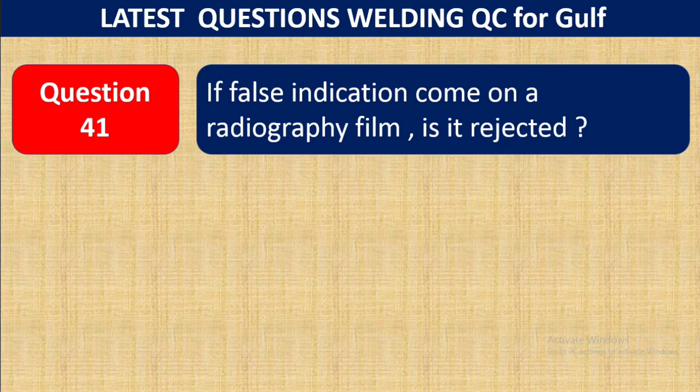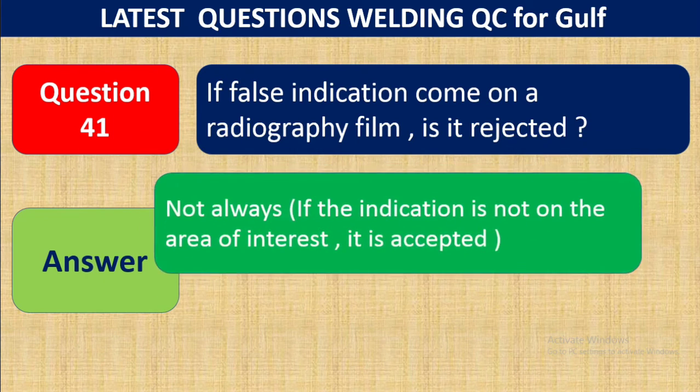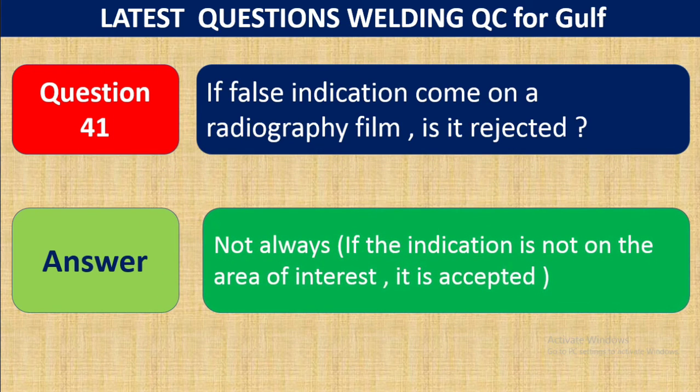Question number 41. If a false indication comes on a radiography film, is it rejected? Not always, you have to repeat. If the indication is not on the area of interest, it is accepted.